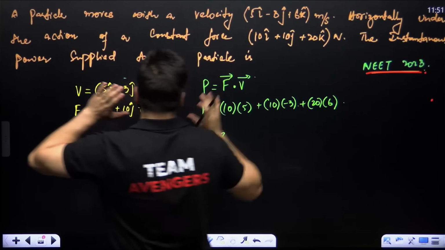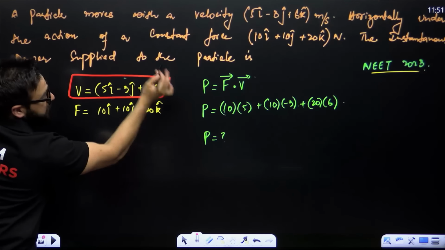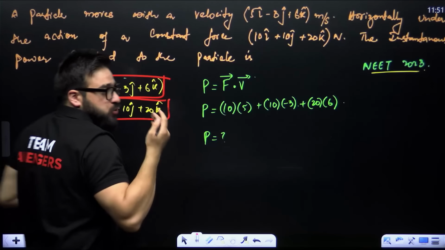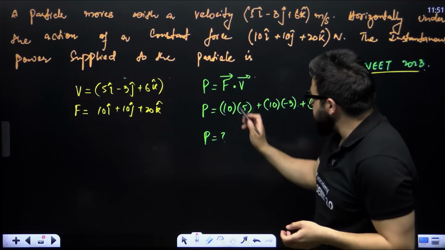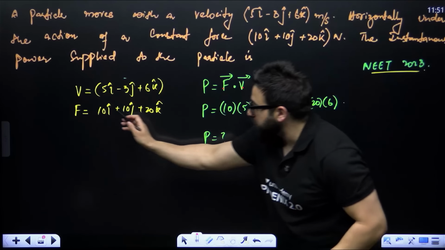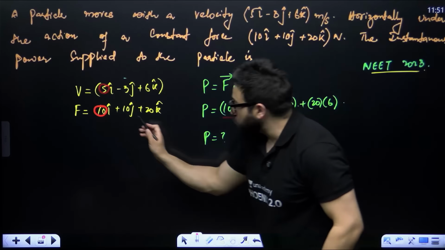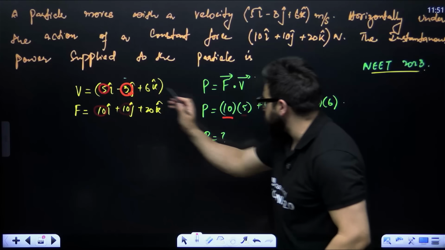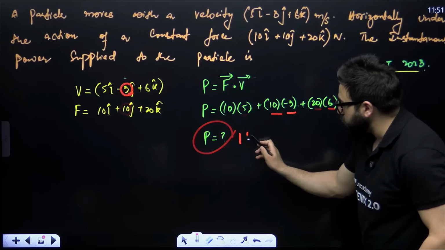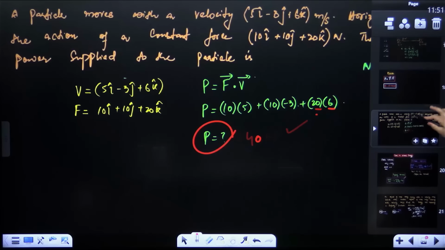There is an object, okay? It is having the velocity, this one. This is the velocity given for the object, and this is the force acting on the object. You are supposed to find power. Power will be simply F dot V, the dot product of this and this. How do you do the dot product? Coefficient of this multiplied by coefficient of this, 10 into 5. Coefficient of this multiplied by coefficient of this, 10 into minus 3, 20 into 6. And then you can get the power over here. I would say it will be 140. So done and dusted, this one also.